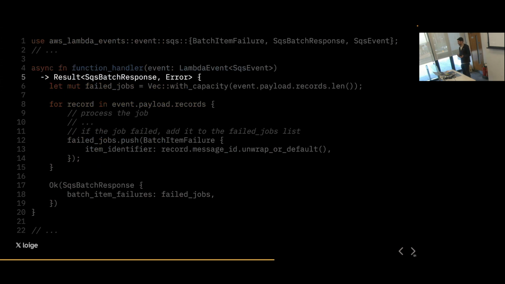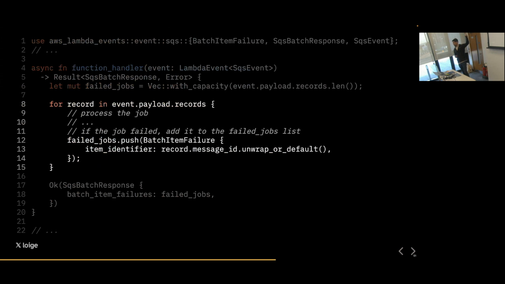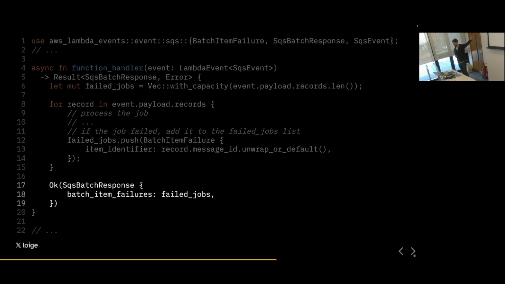If you have to do this in Python and JavaScript, of course it's feasible, but you need to be very careful about constructing the object correctly. Otherwise, the response is not going to be used, and therefore you might end up with repeated jobs in the queue. So with Rust being a typed language that gives you all the structs out of the box, we can easily use the structure and say, push this job if it failed into the response. And then at the end, we return the response.